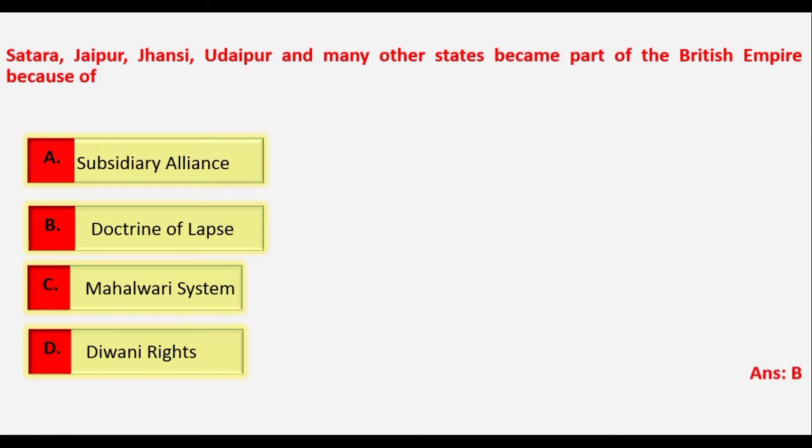Yes, it is because of the doctrine of lapse introduced by Lord Dalhousie. These states became part of the British Empire in India.